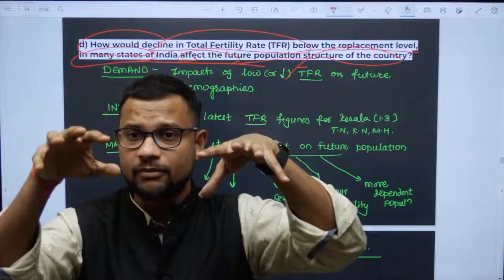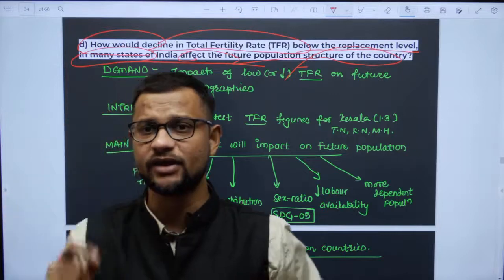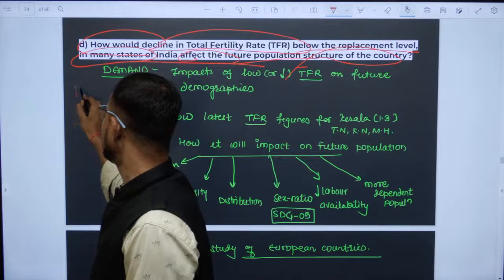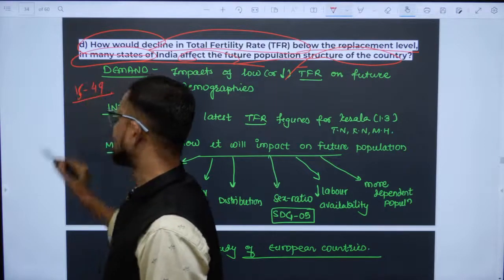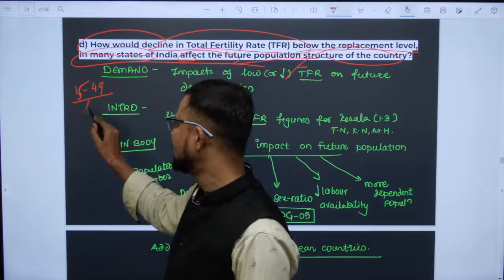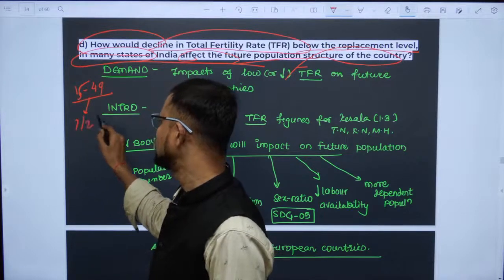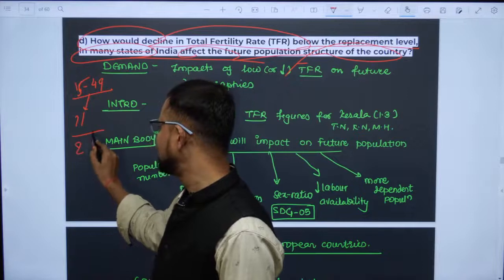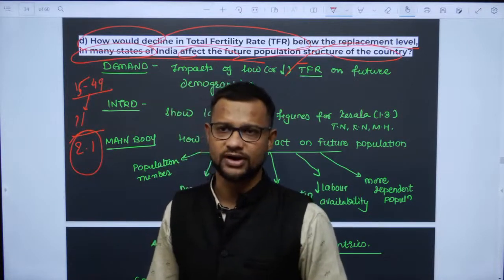And what this question is asking for, now, many states in India like Kerala, like Tamil Nadu, like Maharashtra, Kerala has the lowest TFR at 1.3. What does TFR mean? Say a woman in her reproductive age, 15 to 49, how many children is she going to reproduce, 1, 2, 3, based on it. This is what the number is. So the ideal case should be 2.1. That is what a balanced fertility rate or total fertility rate is, right?